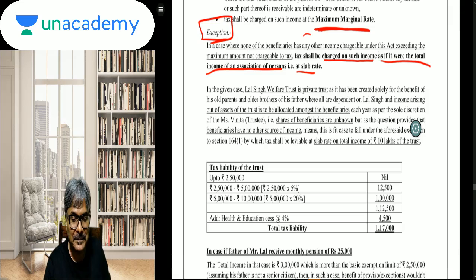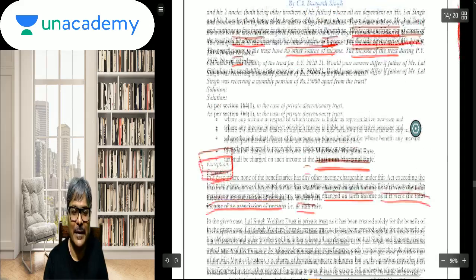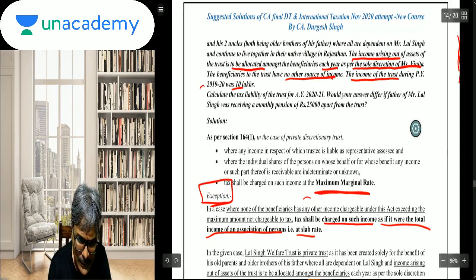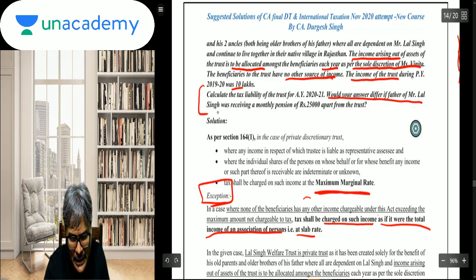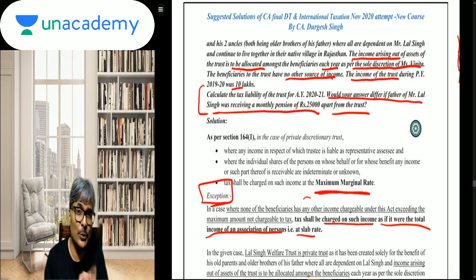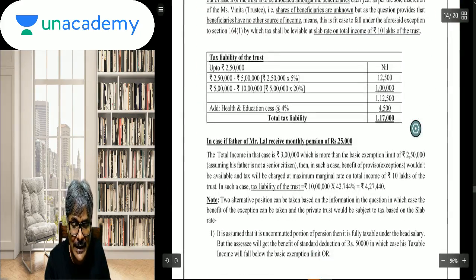Students, let's see. In the given case, Lal Singh Welfare Trust is a private trust. Okay, so slab rate, so accordingly this is there. Now see the game in this question, which I have noted in this regard. Please have a look. Calculate the tax liability. Now see here. Would your answer differ if father of Mr. Lal Singh was receiving a monthly pension of 25,000 apart from the trust? So 25,000 pension into 12, 3 lakhs.